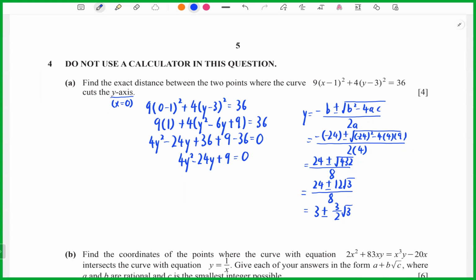Okay, it means we need to find the distance. So, distance equals to, okay, because it's y, right?